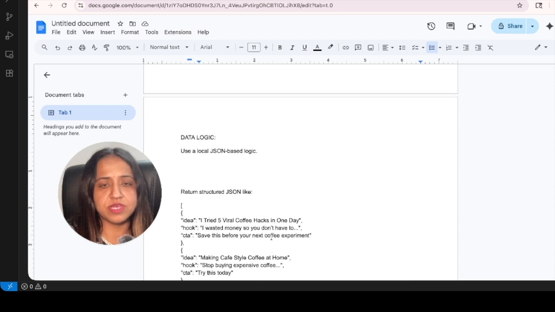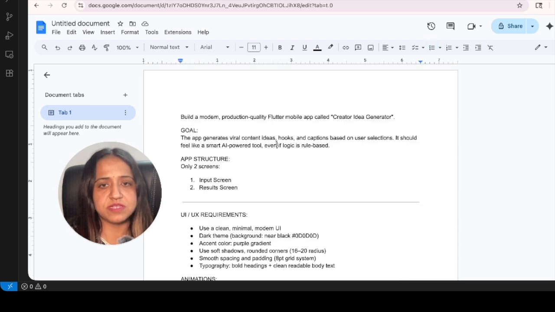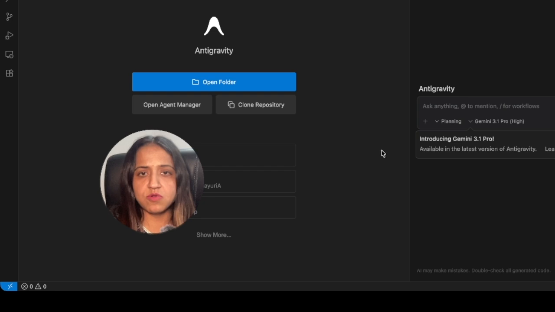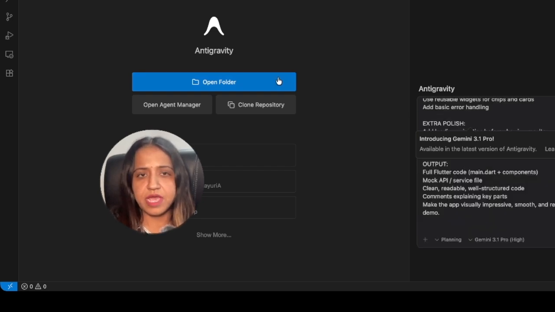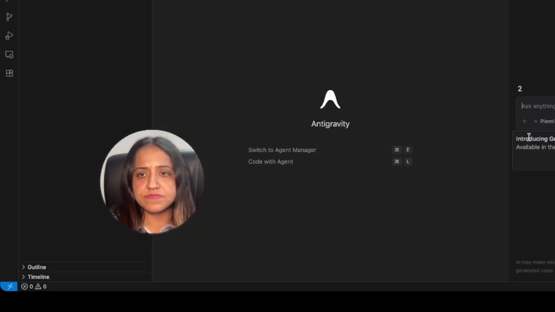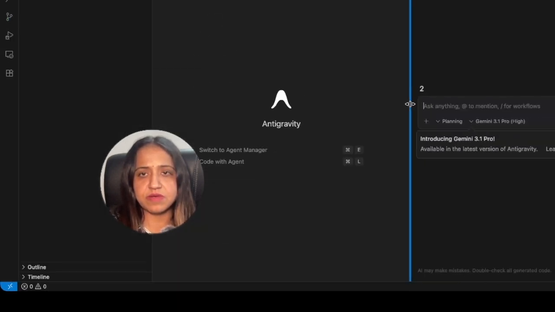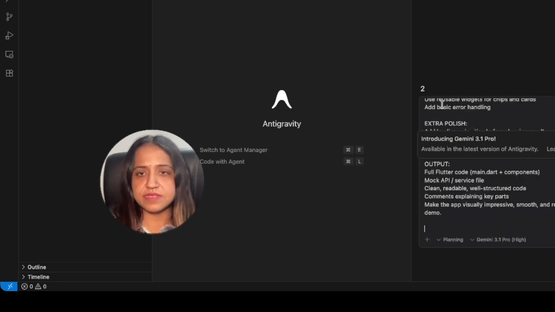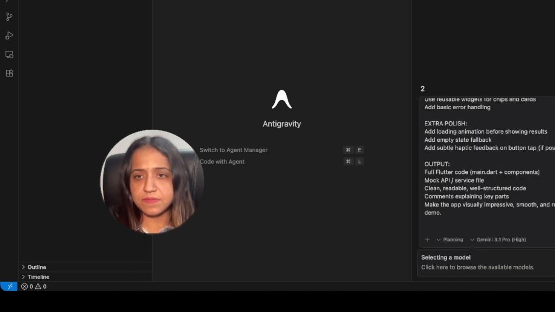So let us get going. I will copy paste this prompt, go back to Anti-Gravity, and paste it over here. I will also open a folder, specify the folder where I want this application to be created, and let us get started. Now this is the folder which I have created.